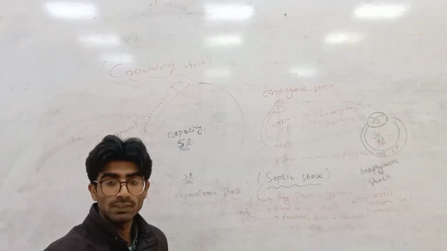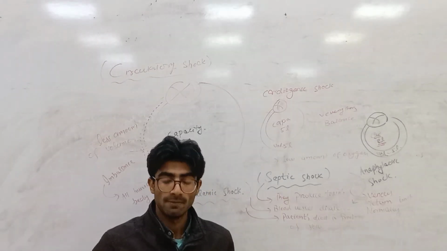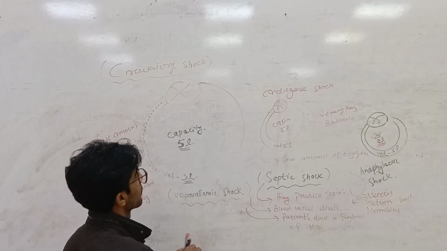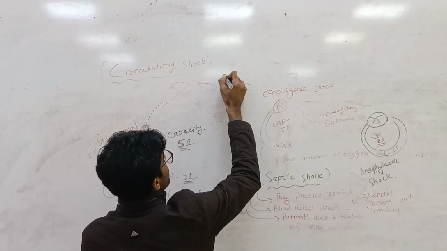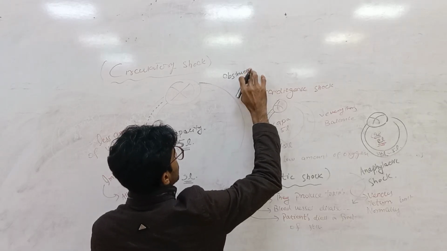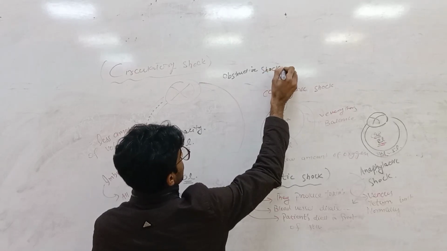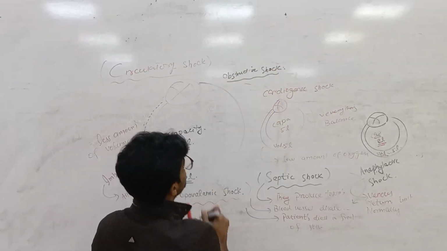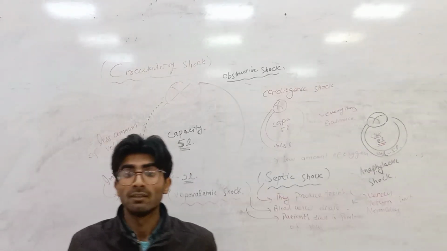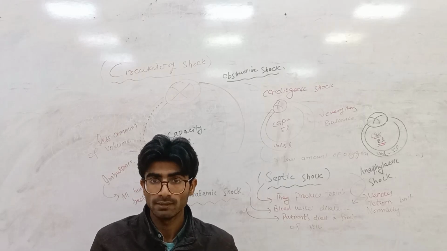Another type of shock is known as obstructive shock. In this condition, a large amount of embolus obstructs the lungs.